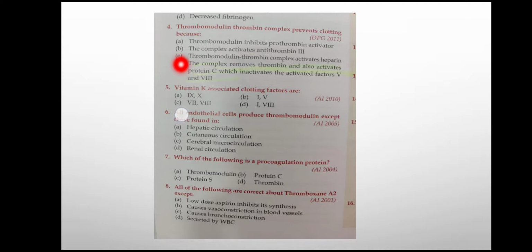So thrombomodulin inhibits prothrombin activator, no. Complex activates antithrombin 3, no. Thrombomodulin thrombin complex activates heparin, no. It will activate protein C. So the complex removes thrombin and activates protein C, which will inactivate the factors 5 and 8. So the answer is D.